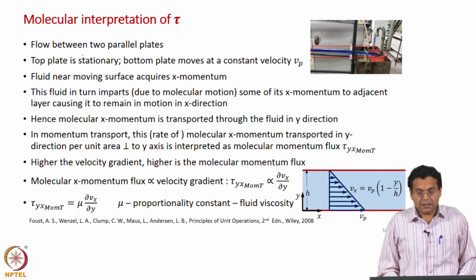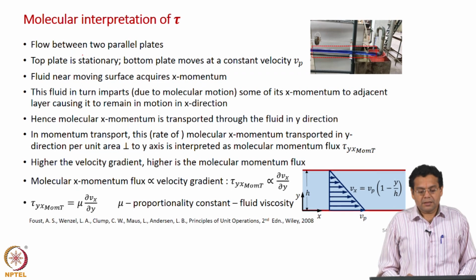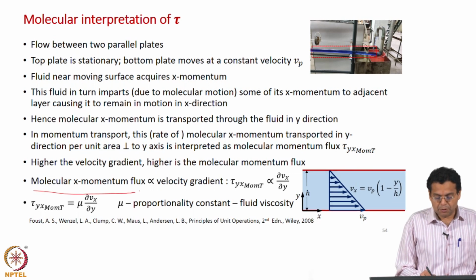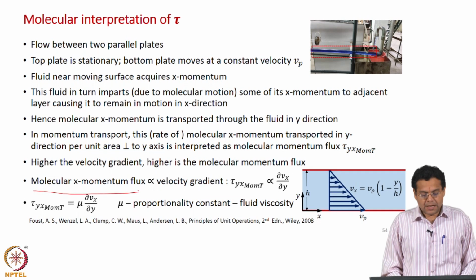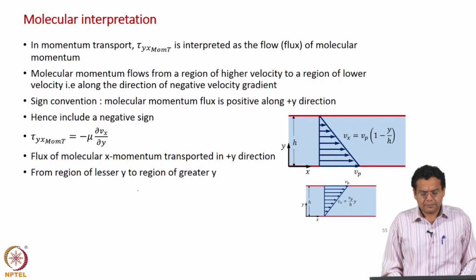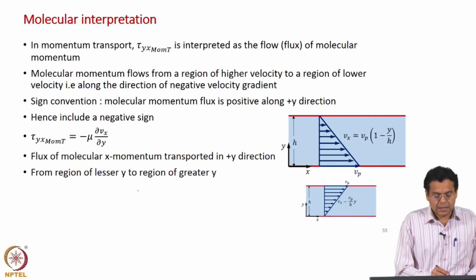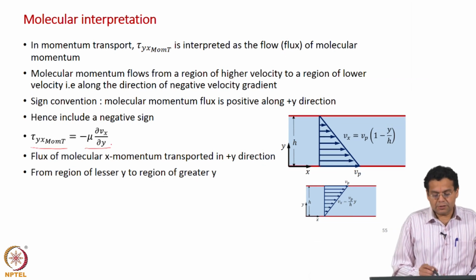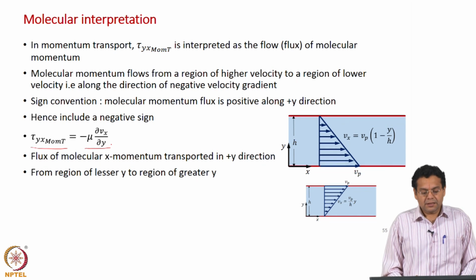Then when we came to the transport phenomena part of the course, when we discussed momentum transport, we viewed tau as molecular momentum flux and expressed Newton's law of viscosity as the molecular momentum flux proportional to the velocity gradient.